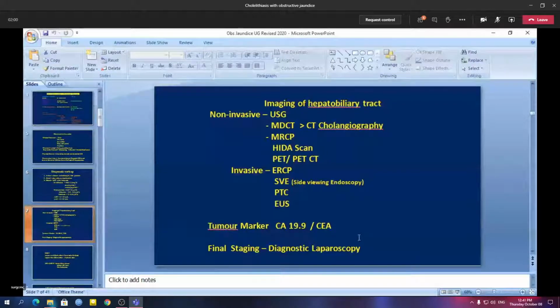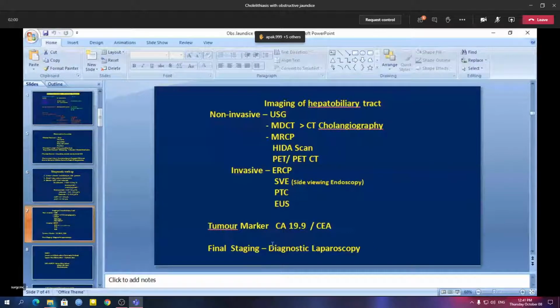Because if these minute deposits are there, then your total plan for surgery will change. Suppose you are planning a definitive procedure like Whipple's operation or pancreaticoduodenectomy for periampullary carcinoma or carcinoma of the head of the pancreas.